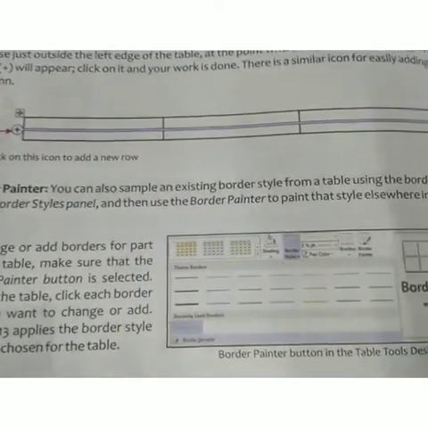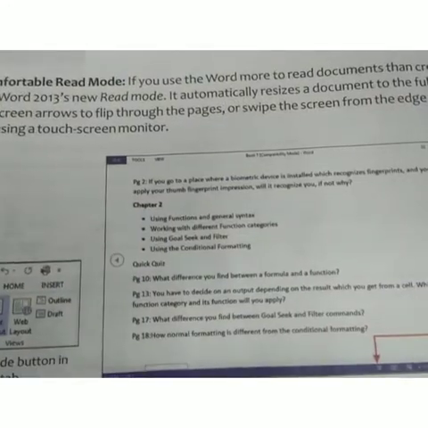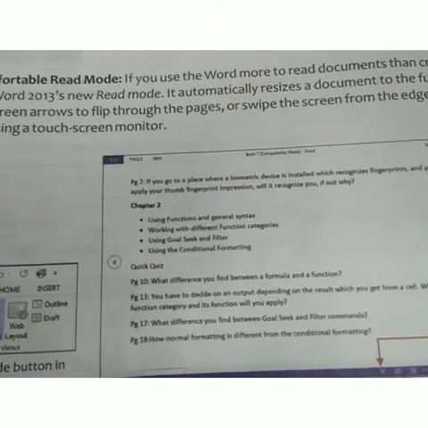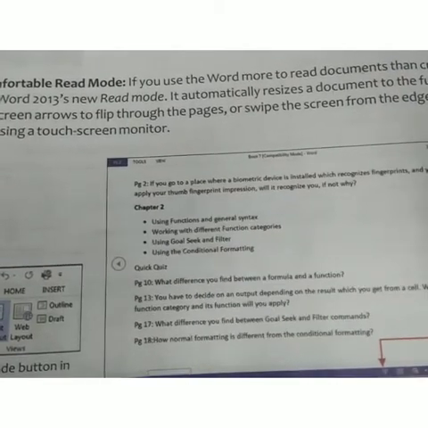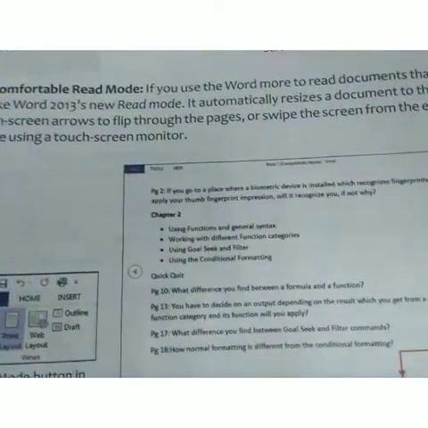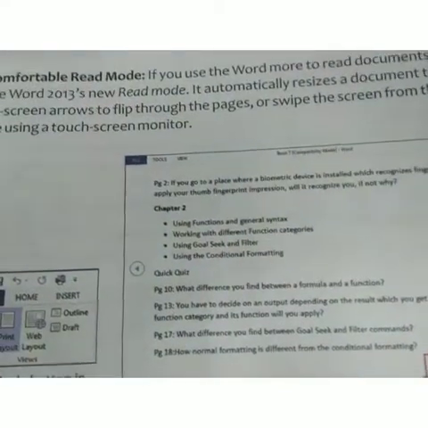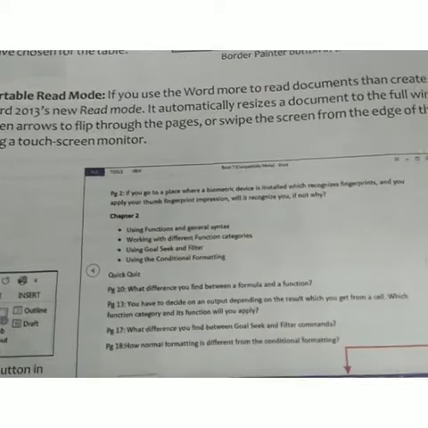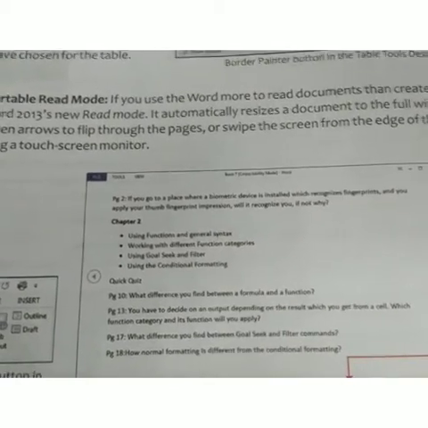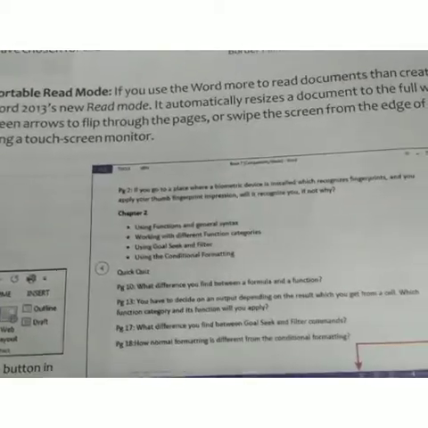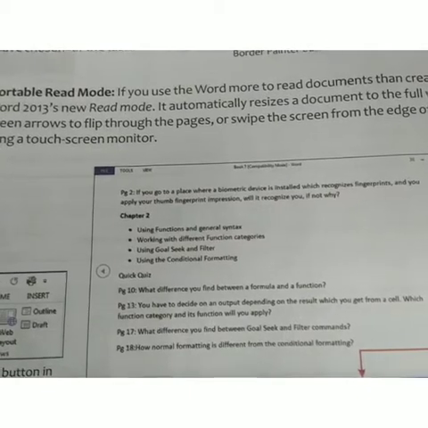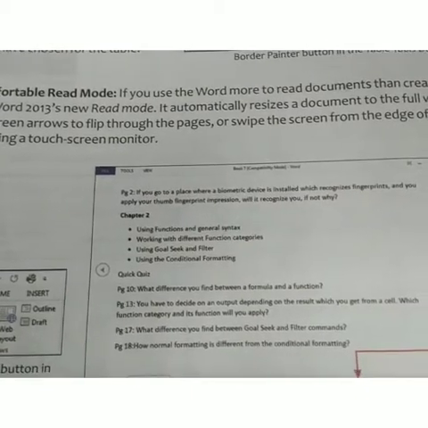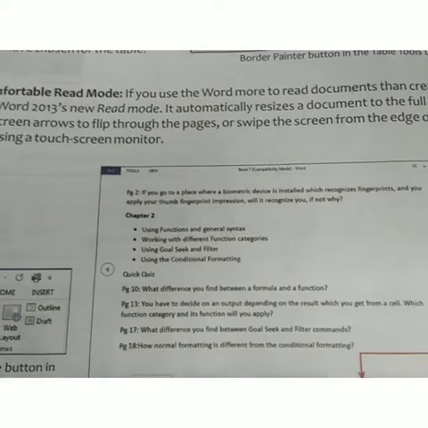Next, the last feature, sixth, is the comfortable Read Mode. Students, all these are features of Word 2013. Read Mode is used to switch Word into a mode to read documents. With the new Read Mode in Word 2013, it automatically resizes a document to the full window.